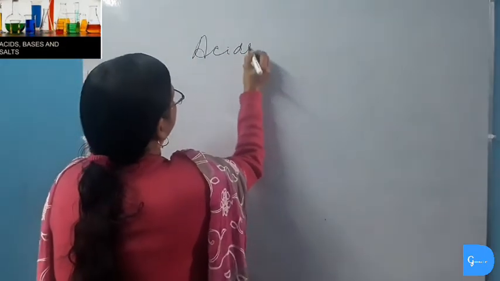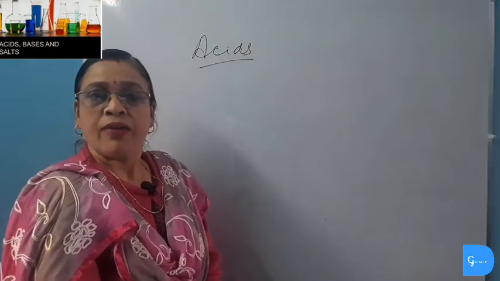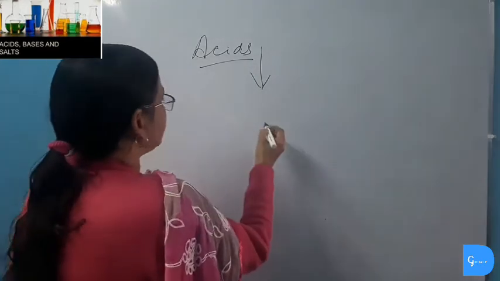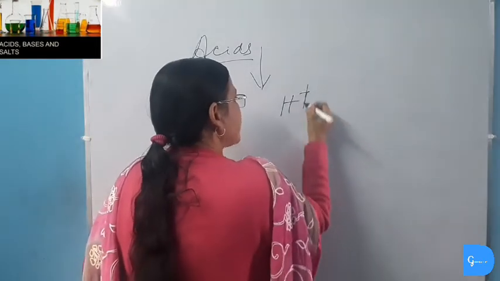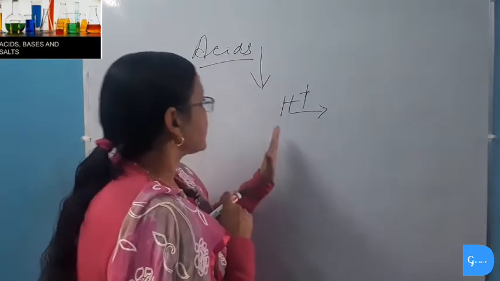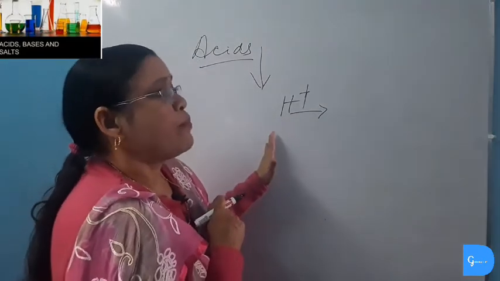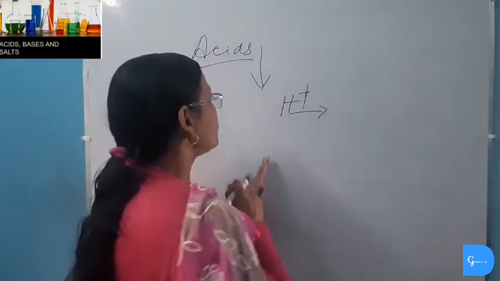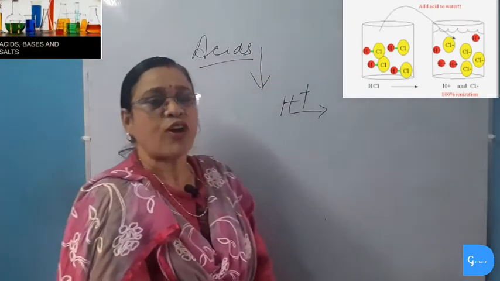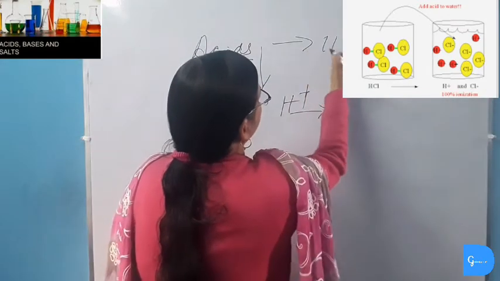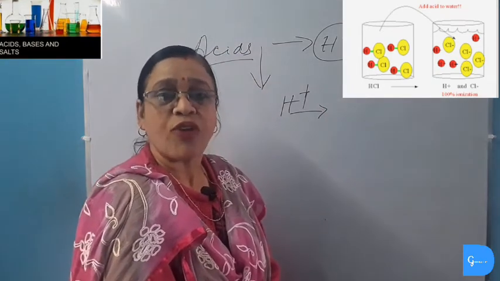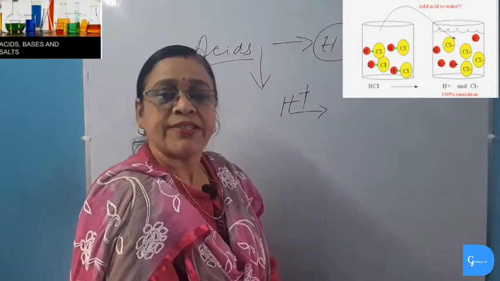Now our next topic is that acids can show their acidic behavior only in presence of water, because when acids are dissolved in water, then only the aqueous solution of acid can produce hydrogen ion, and as hydrogen ions are present, it can show acidic characteristics, that is, it can conduct electricity, it can react with metal oxides, metal carbonates, and show other acidic properties. But in absence of water, this acid will not dissociate or ionize to form hydrogen ion, and as hydrogen ions are not formed in absence of water, acids cannot show their acidic property.